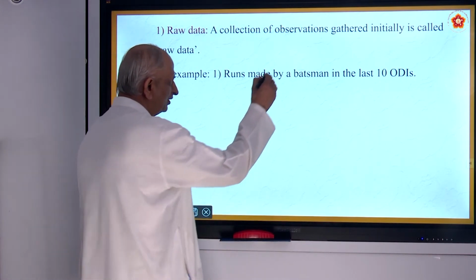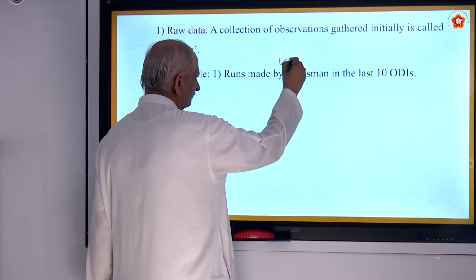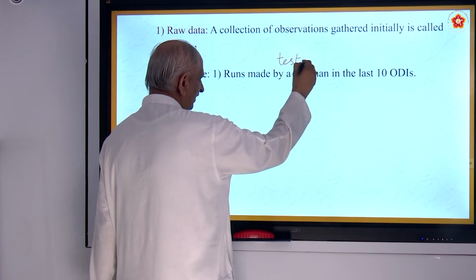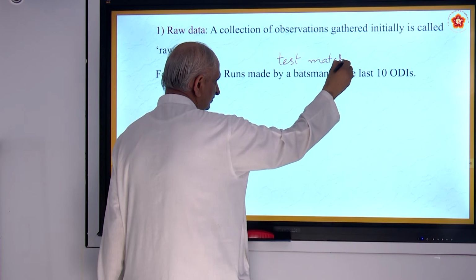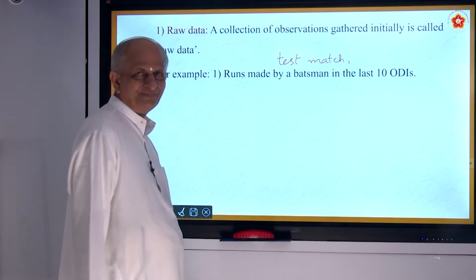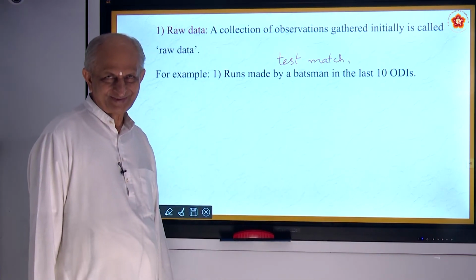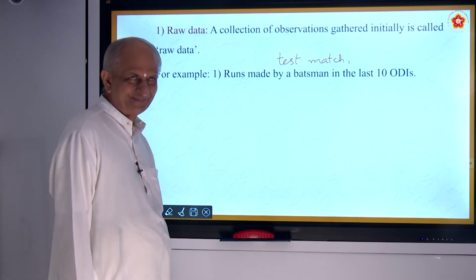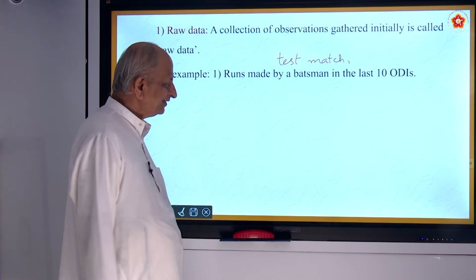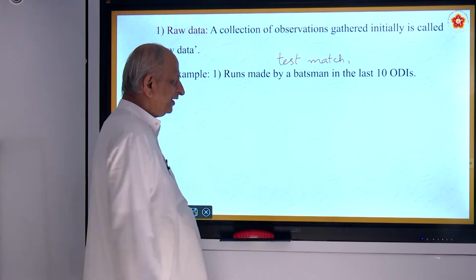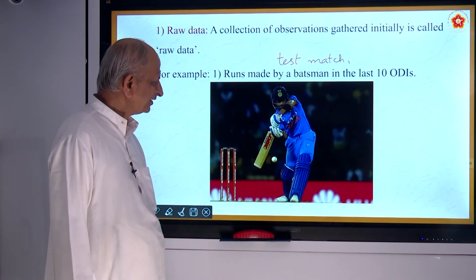You have a test match. It will be running for how many days? Maximum 5 days, right? Of course, if all of them get out, it will be finished early also. Then you have ODI, one day international.